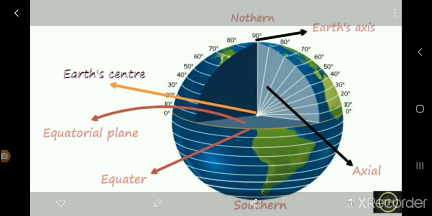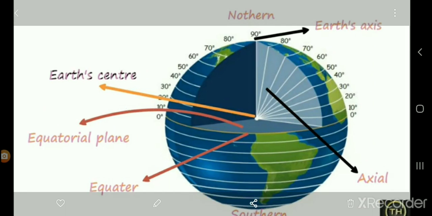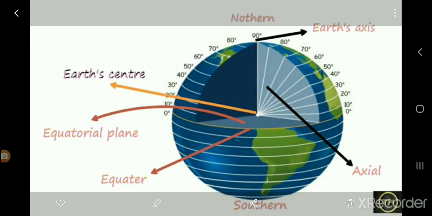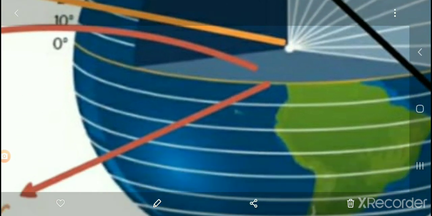Now we are going to see this diagram. Here you can see the earth axis is given; this middle line is called the earth axis. The equator is here, and as we go up, the size decreases but the value of the degrees increases. The equator line is given, and the circle formed with the help of these parallels in the middle is called the equatorial plane, and the earth center is pointed out here. Earth center.